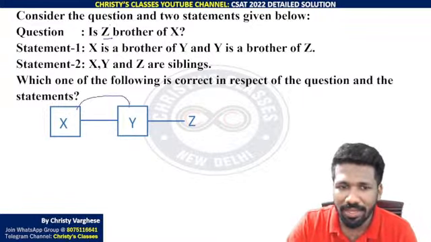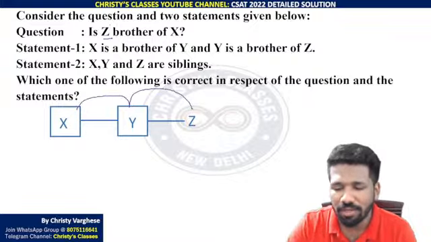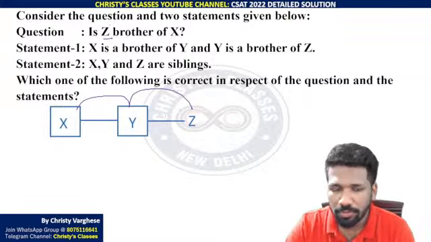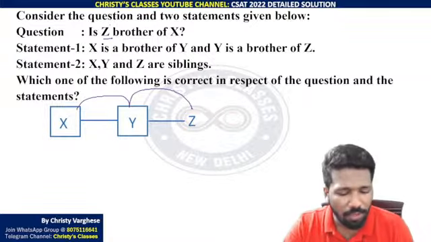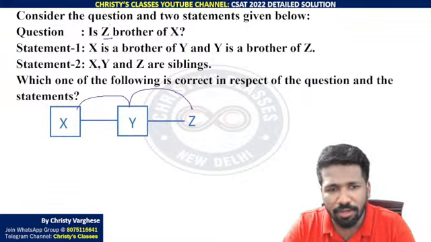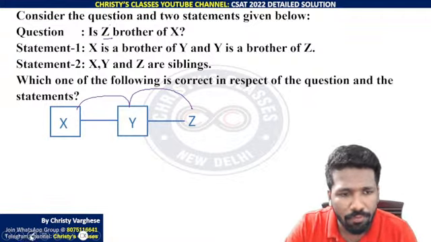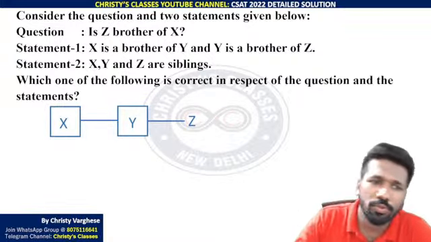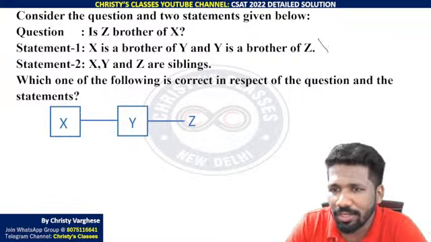Because sibling relation is transitive. X sibling of Y, Y sibling of Z means X will be sibling of Z also. But we don't know whether Z is male sibling or female sibling of X. Male sibling means brother. Female sibling means sister. Now statement 2. Statement 1 alone anyway is not enough.